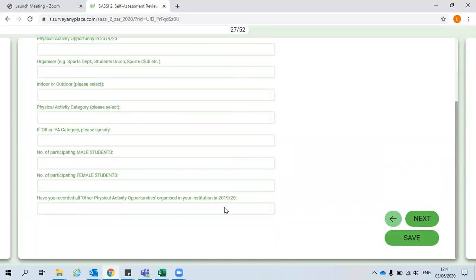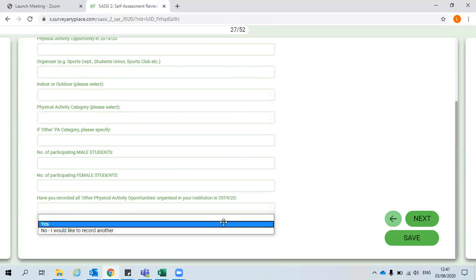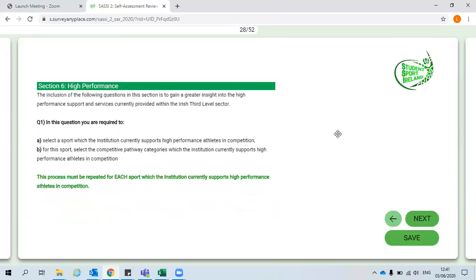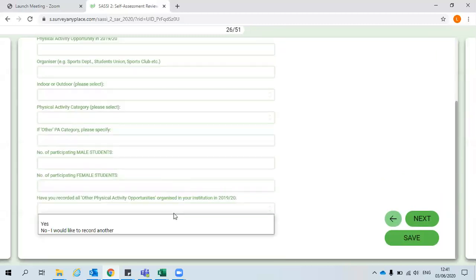Once you have recorded all these physical activity opportunities organised in your institution, click yes, that you have recorded them all, and then next. And this will move you on to your next relevant question, or in this case, the next section. Again, leaving it blank will also skip you on.